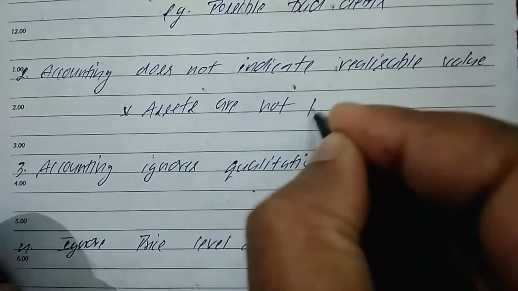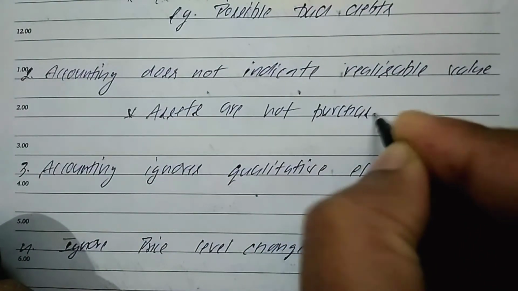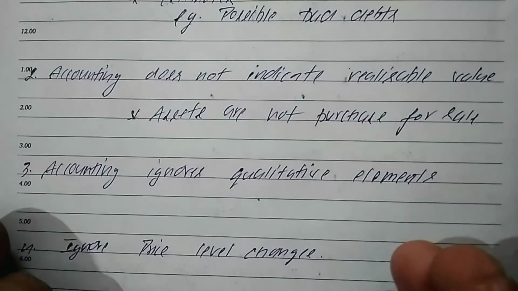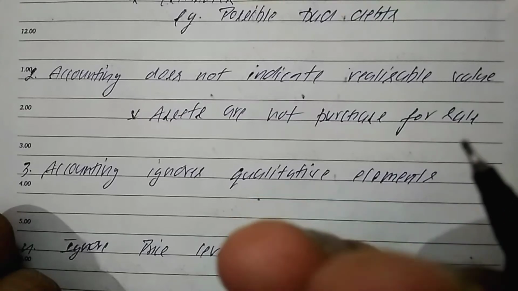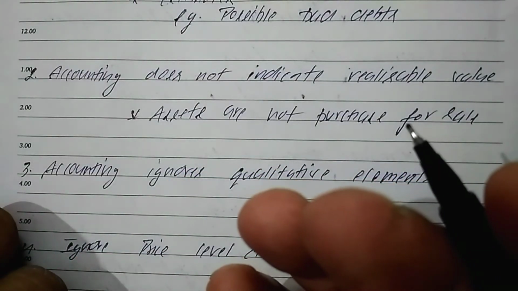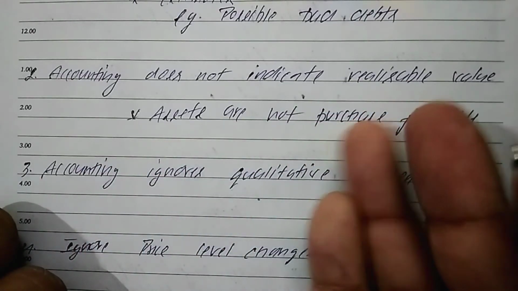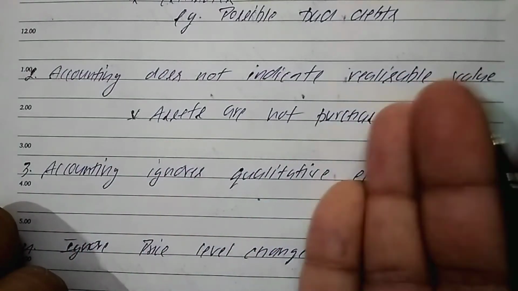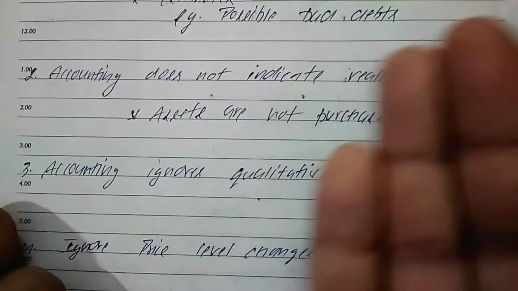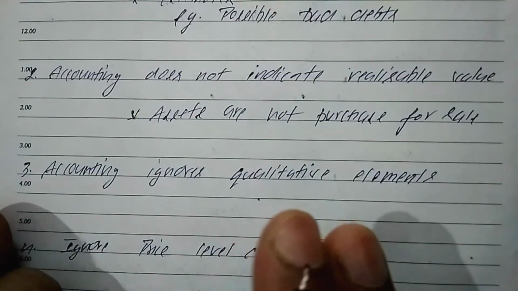Most of the time you purchase an asset for using it, and by using it you earn money, not by selling it. So if you are not selling the asset, why should the realizable value be recorded? Accounting only tells the historical cost.